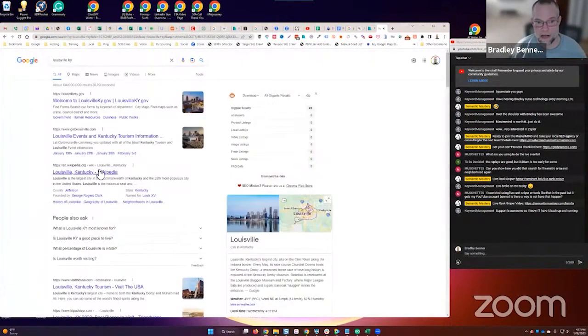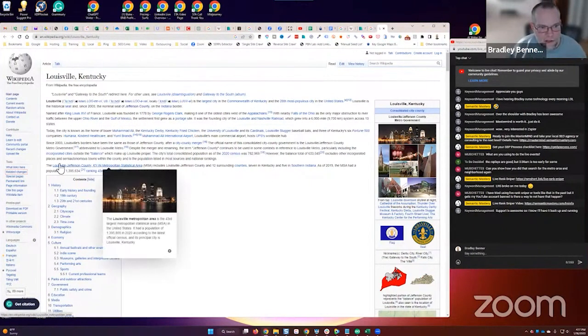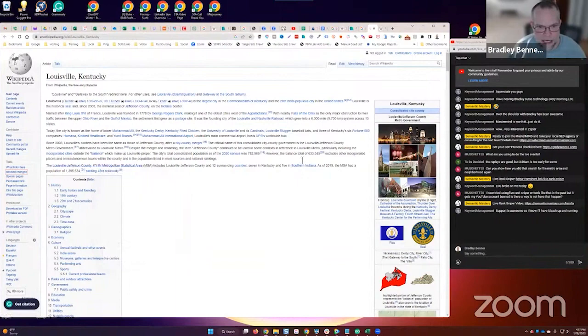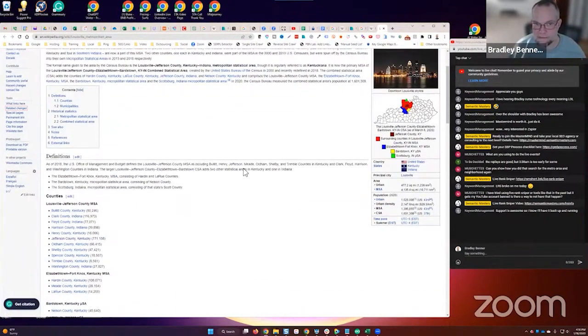We're going to start here. If you open up a Wikipedia page for that, going through it you'll find it says Louisville metro area, so I would open that up. The point I'm trying to make is that I just start going down the rabbit hole. It says the Louisville, Jefferson County, Kentucky, Indiana metropolitan statistical area. I'd open that up to see what other information I can extract from here.